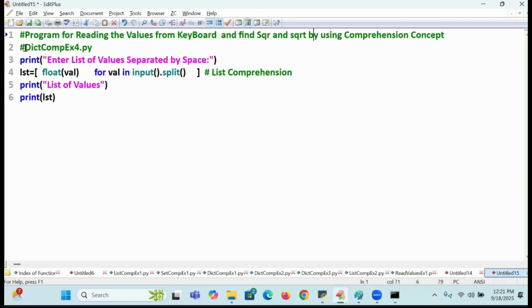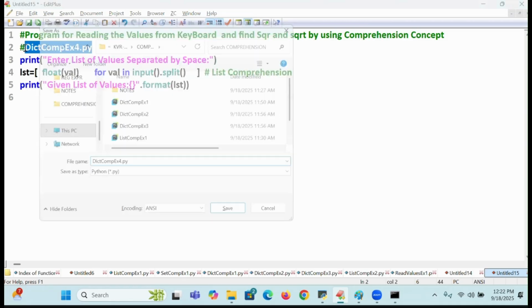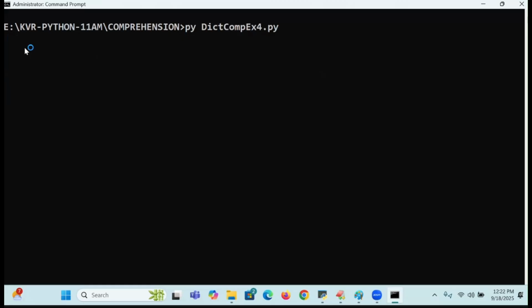Square root by using which concept? Comprehension concept. First read the list of values, right? First read the list of values. Okay, I read the list of values. Next, I want to find what? Given list of values. Colon. I will write it. Dot format of what? LST. Got it. Execute now. I will go for calculating. Now I will go to 4.py. Execute. Py. Save. Some values like 12, 6, 8, 13, 5, something like 36.